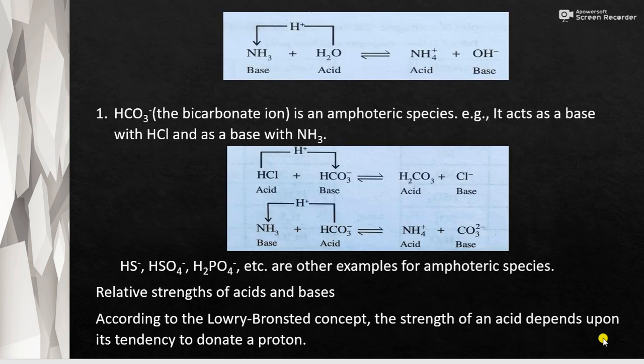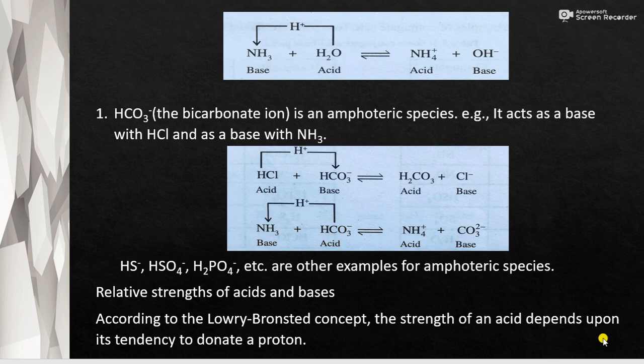The next is the reaction between NH3 and H2O. Here H2O is acting as the acid and donating H plus to NH3, the base, and NH3 is becoming NH4 plus, which has a tendency to donate a proton, that is an acid. It's a conjugate acid of the base NH3, and H2O is becoming OH minus, the base, which has a tendency to accept a proton. So OH minus is the conjugate base of the acid H2O.